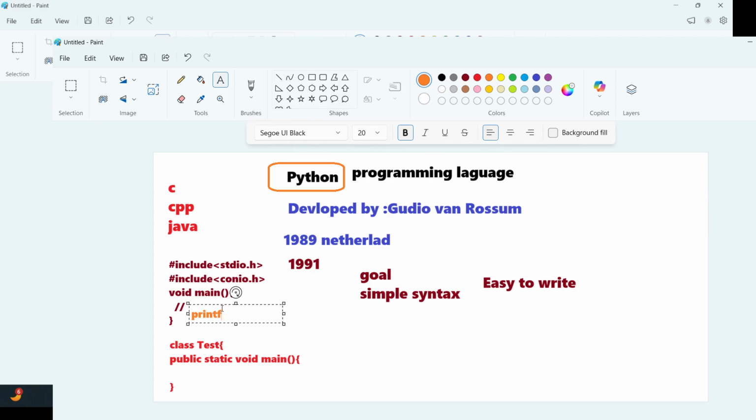You need to write all this body structure, and then you can write print. And if you work with Java, you know there is System.out.print. You need to write this here, and within these brackets you write Java.